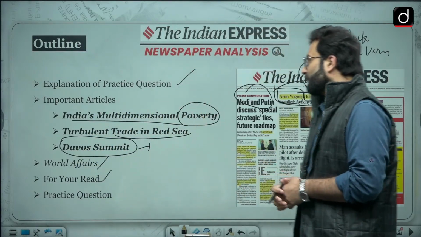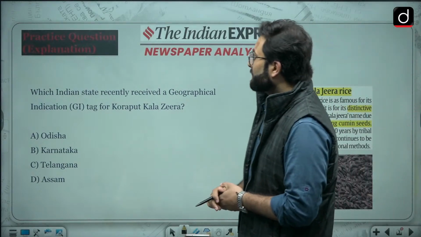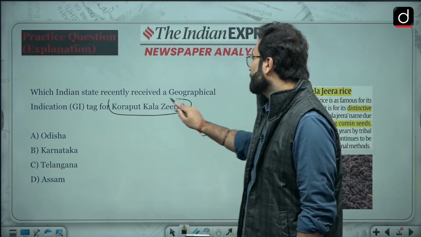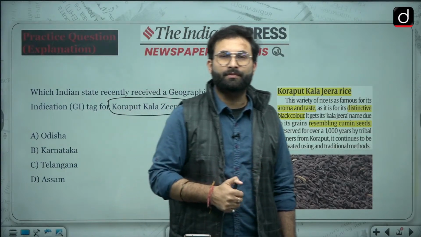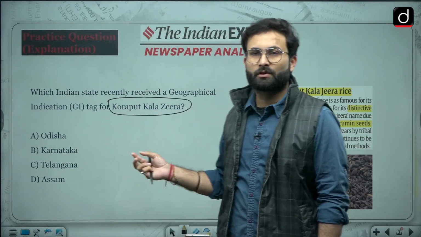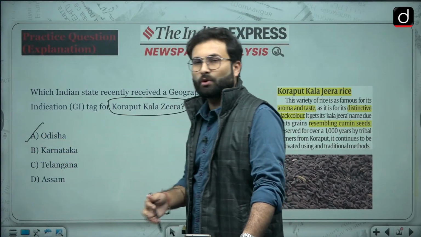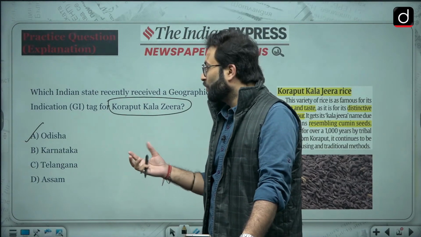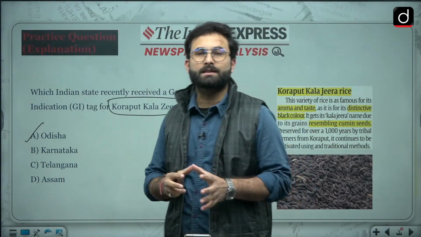Let's start with the practice question which was given to you in the last class. Which Indian state recently received a geographical indication tag for Koraput Kala Jira? You must be wondering that it is a very easy question, but you did it 2 or 3 days back, and yesterday a similar question was there, so you might see that Odisha is the answer. It seems very easy, but in the exam all of the options would equally look good. That is why I would suggest go for the important GI tags list.